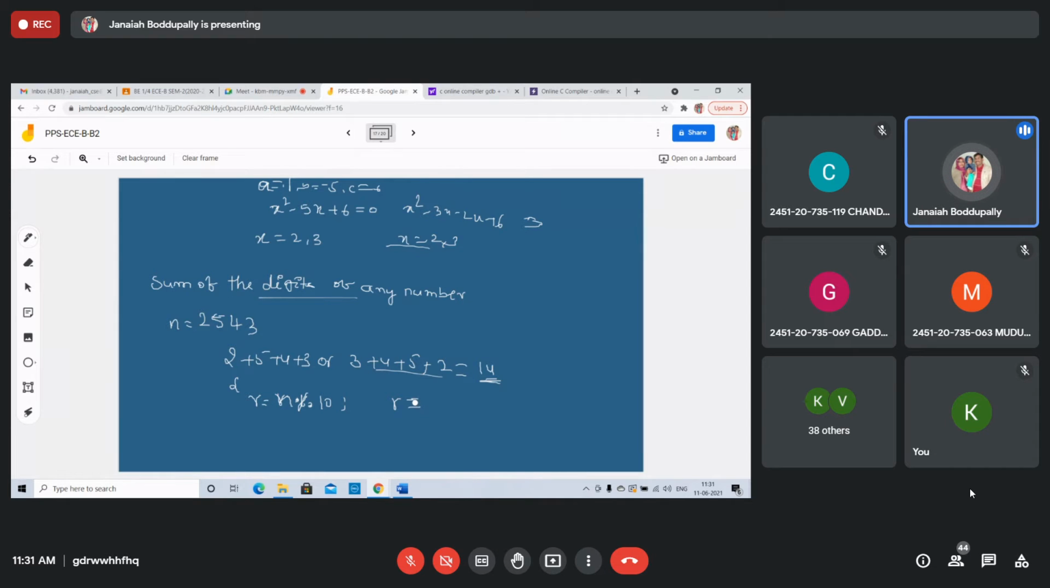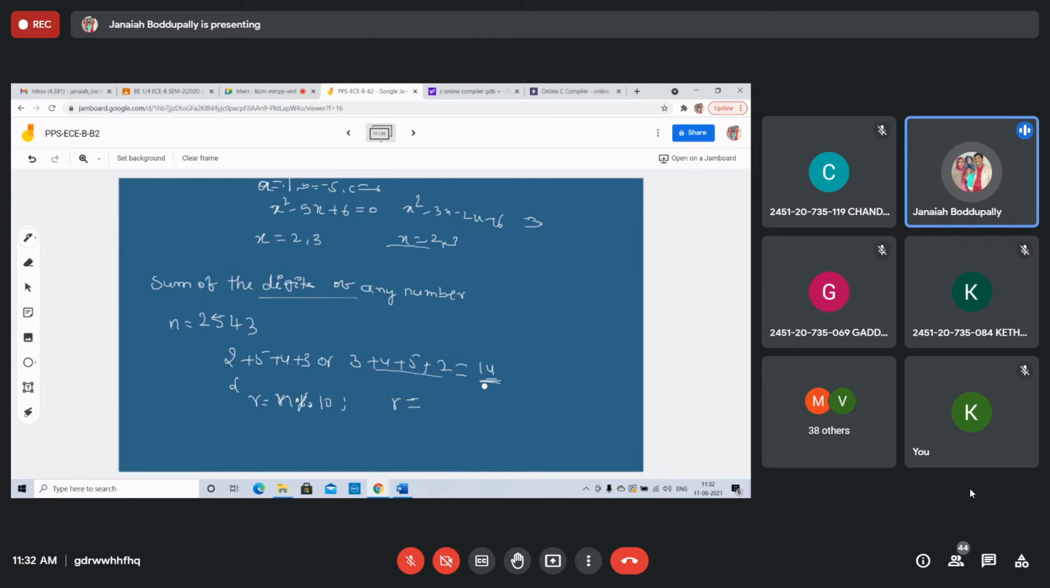Any one of you students, whenever you divide n by 10, what is the result? The remainder. n percent 10. What is the meaning of percent? Modulo division. Please respond, any one of you. n percent 10, what is the meaning of that? Are you there, students? Am I audible?